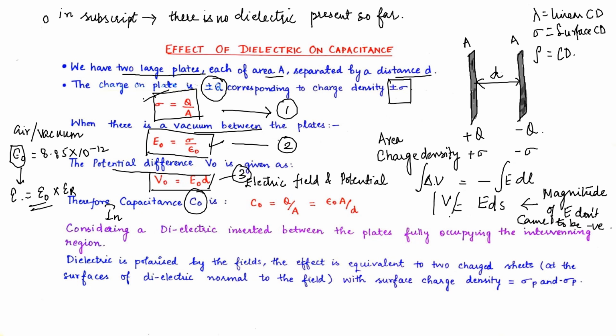Now C naught, capacitance without the presence of dielectric, is given by Q upon A, charge upon area. See, here I have made a mistake, it's not area, it's V. As already explained, capacitance is given as charge upon potential. So potential from here we can write.